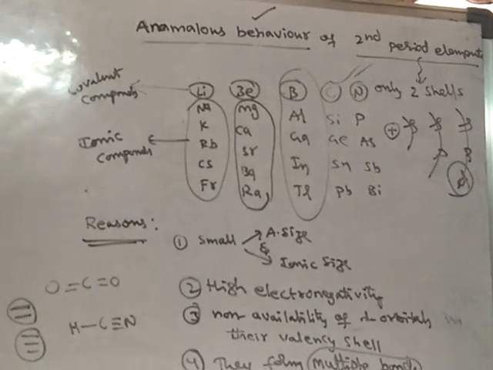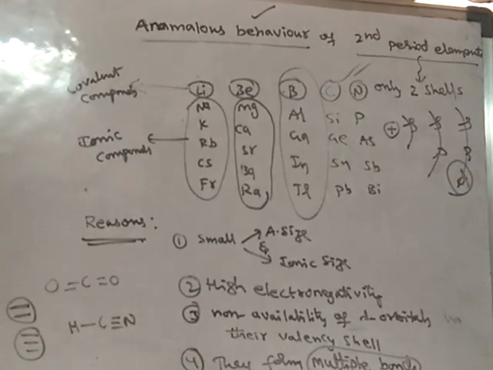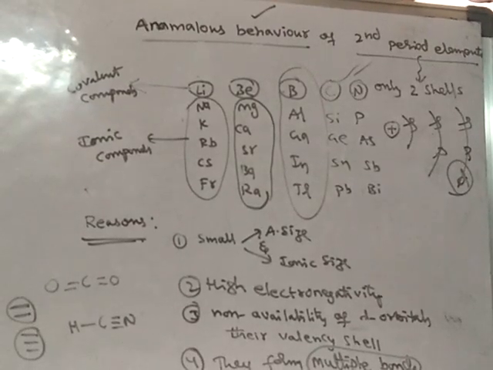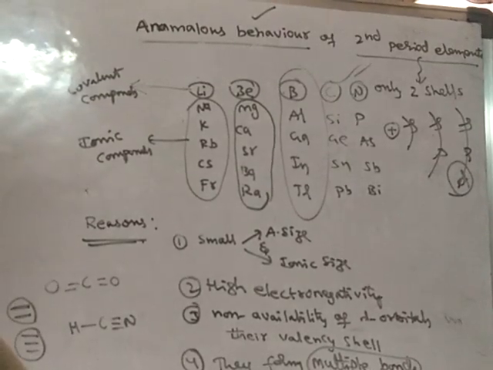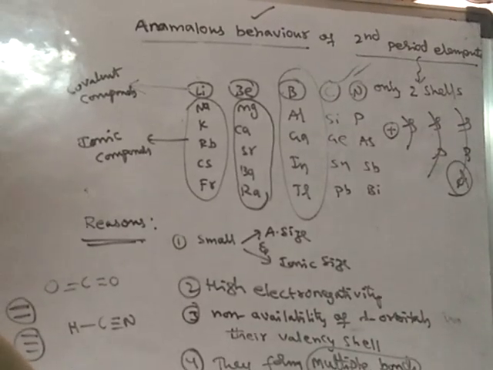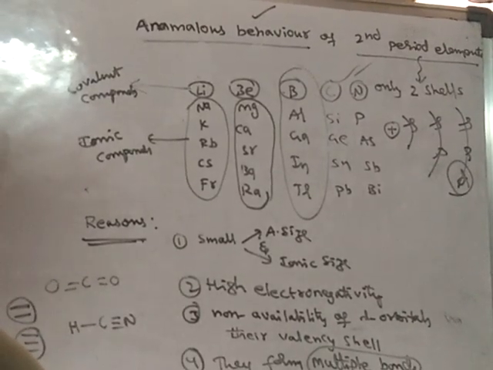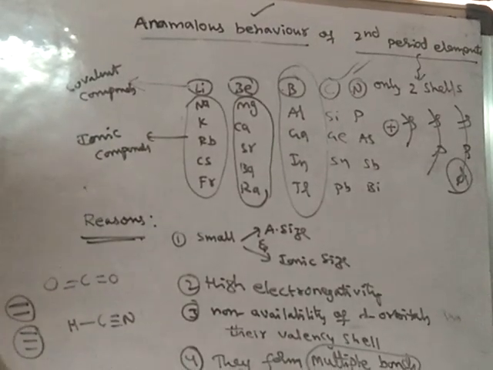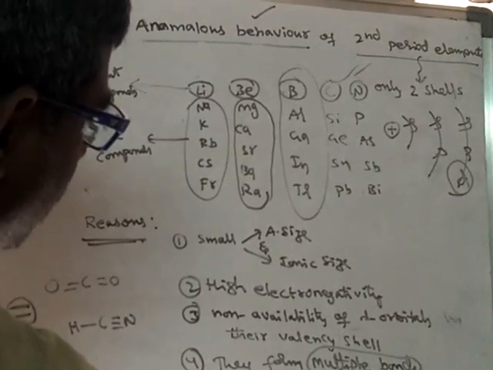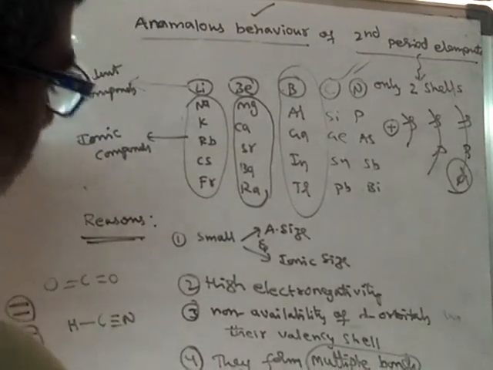The next reason is that the charge by radius ratio is high. Simply I am writing Q. Q indicates charge, R indicates radius.